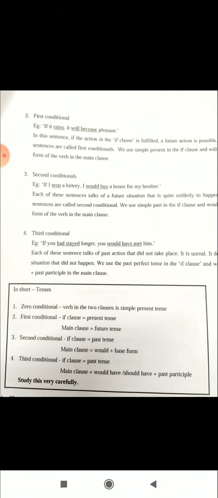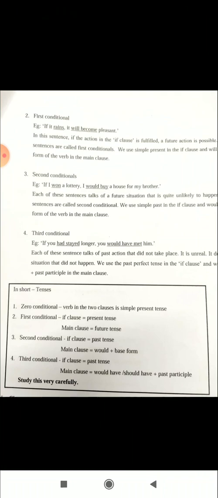If you had stayed longer, you would have met him. Each of these sentences talks of a past action that did not take place. So that is important. Here, a past action that did not take place. It is unreal. It describes a situation that did not happen.